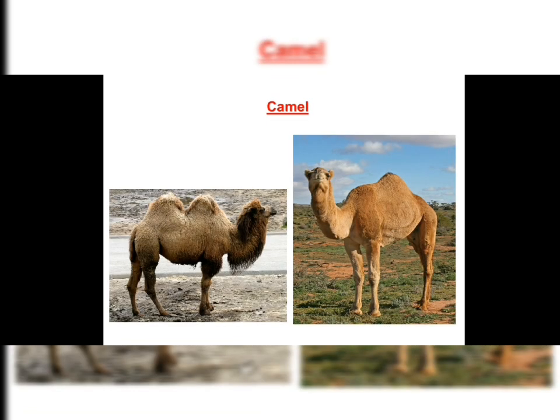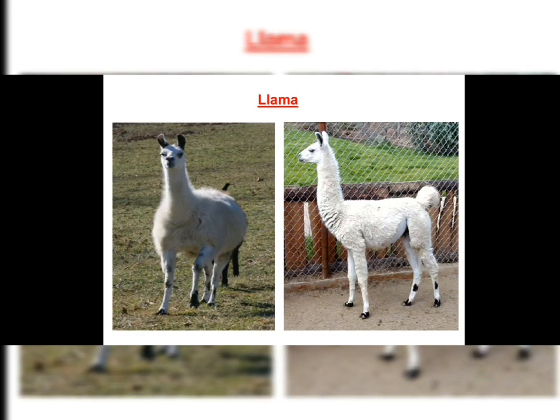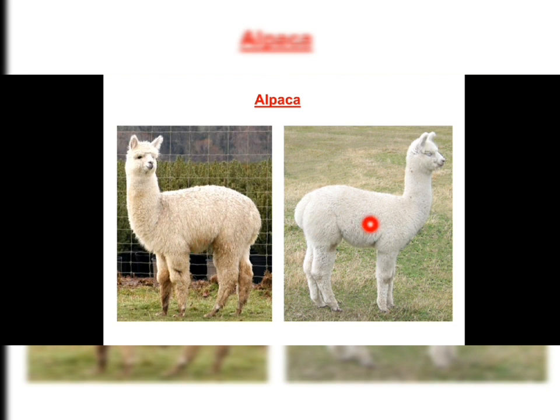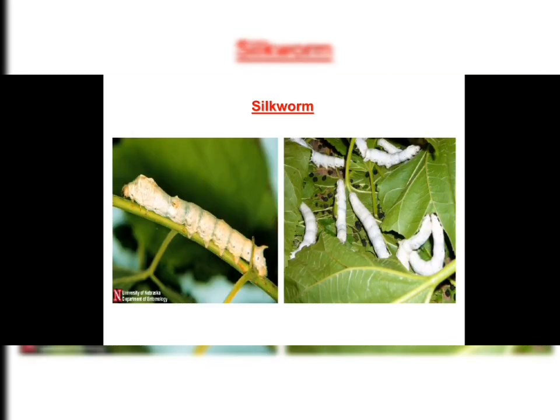Camel is found in the desert. These fibers present on the camel's body are called hair or fleece. This fleece is used to obtain wool. So the camel is also called a wool yielding animal. This one is the llama, and with the llama this one is the alpaca. These two types of animals yield wool, and they are found in South America.